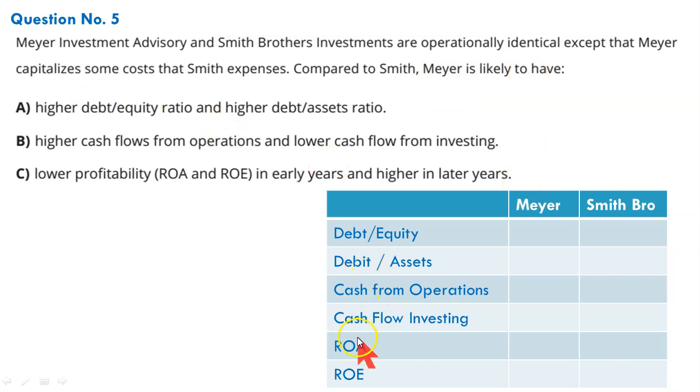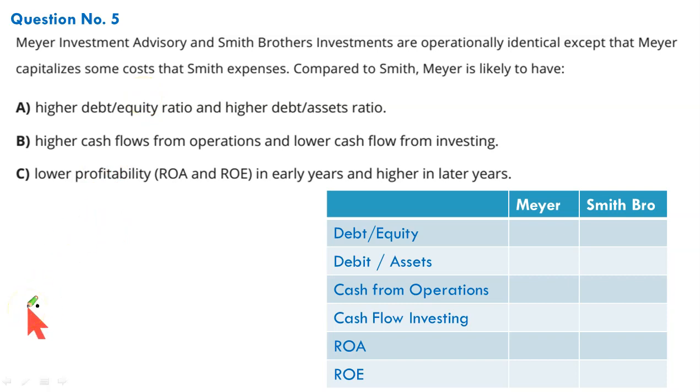These are the ratios discussed: debt to equity, debt to assets. Then he has discussed the cash flow from operations, cash flow from investing, return on assets, return on equity. Let us discuss these one by one. This is a very good question for understanding purpose. All these ratios, in case we capitalize certain costs and in case we don't capitalize certain costs. Let us discuss these one by one in detail.